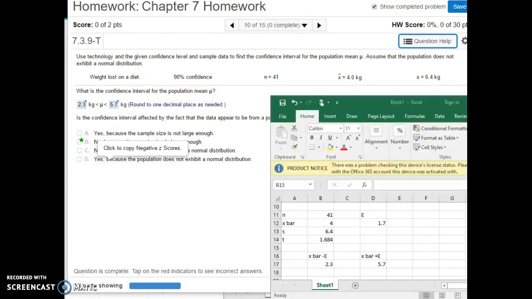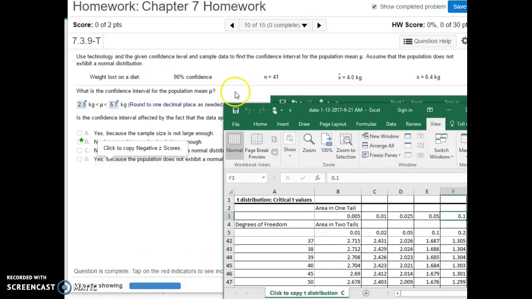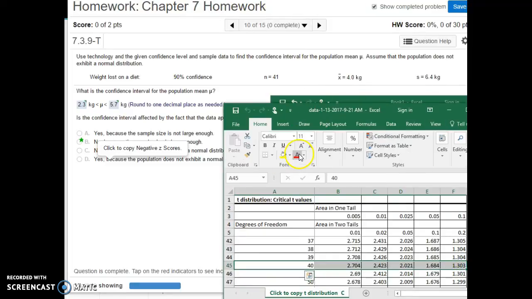So we are going to pull up that T table. Remember how I saved that T table in Excel? The reason I did that was because I knew I was going to need it. So if N is 41, my degrees of freedom is 41 minus 1, which is 40. So I need this column right here. And then the next thing I'm going to need is a 90% confidence interval. Area in one tail is going to be 0.05, or that 0.1 in both tails, 90%.